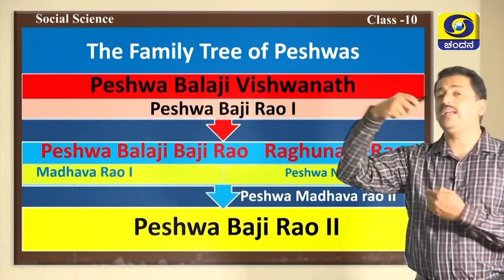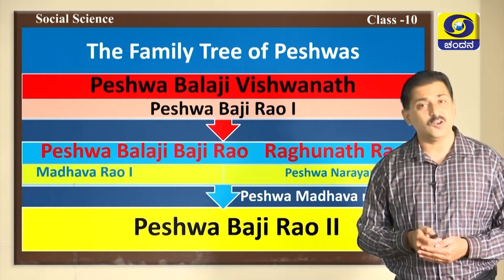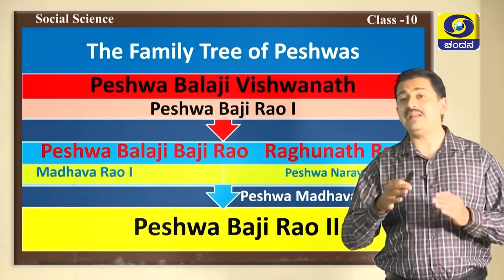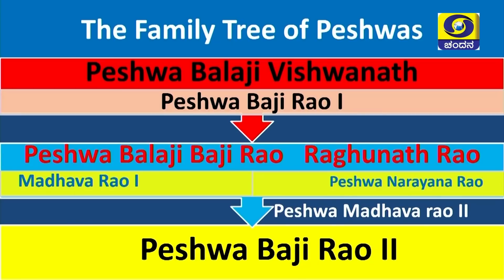Now, before I take you to the first Anglo-Maratha war, let me teach you about the family tree of Peshwas. Dear students, in the 9th standard, you have already studied about Marathas. Grandson of Shivaji Maharaj, Sahu Maharaj had appointed a Peshwa in the year 1720. He was none other than Peshwa Balaji Vishwanath.